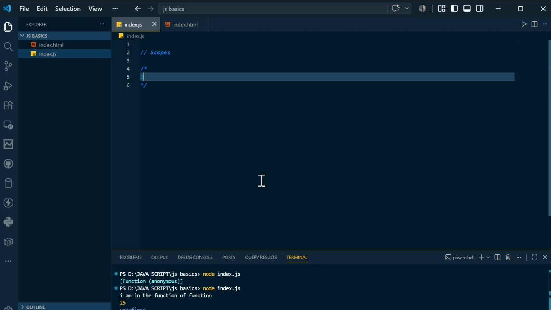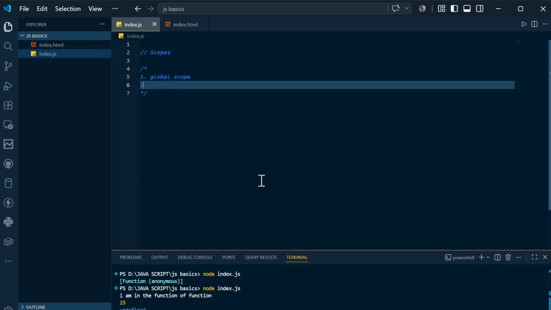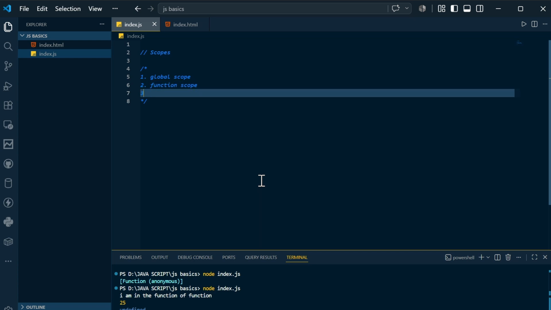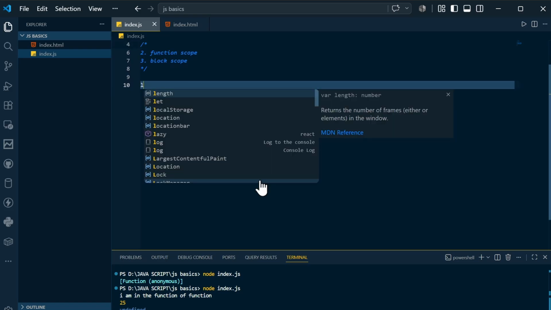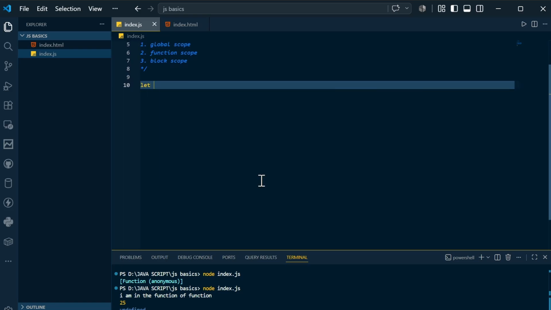Now first of all, the first scope is the global scope. The name itself suggests that it's a global thing. The next thing is function scope, and the name itself suggests that too. The next thing is the block scope. I will show you one by one. Let's say you have declared something as let year is equal to 2026.